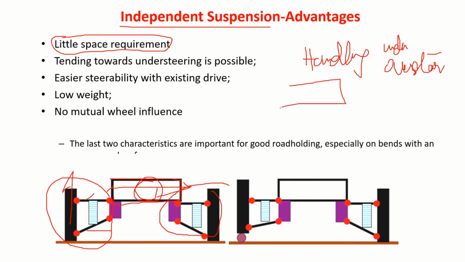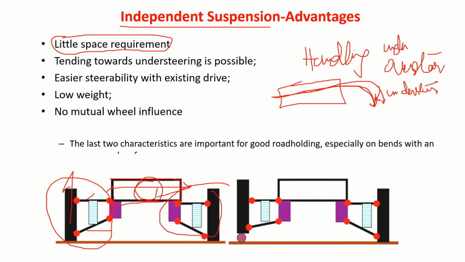See, suppose you have a vehicle and you are taking a turn, and this vehicle has to follow this intended path while taking the turn. By chance, the vehicle follows a path like this, then you need to steer more than what is required as per the Ackermann angle, right? What is required, you have to steer more than that to follow this path. Thus, such a vehicle we call an understeered vehicle.